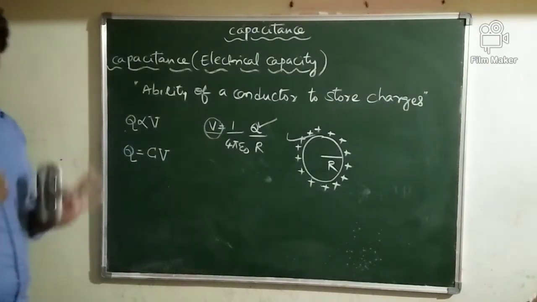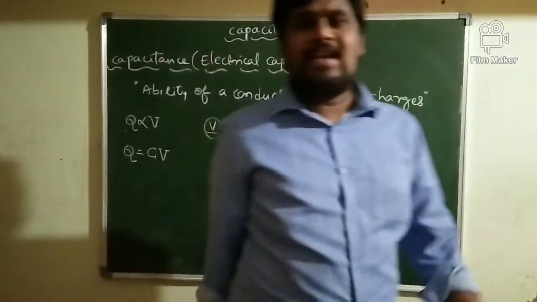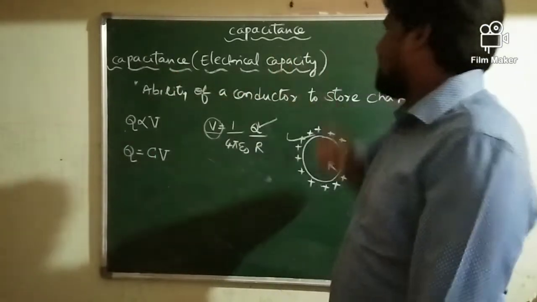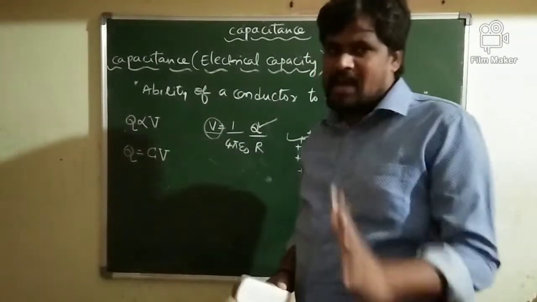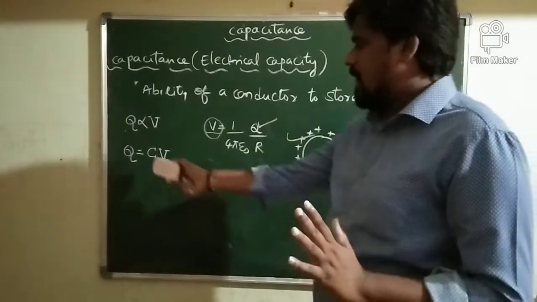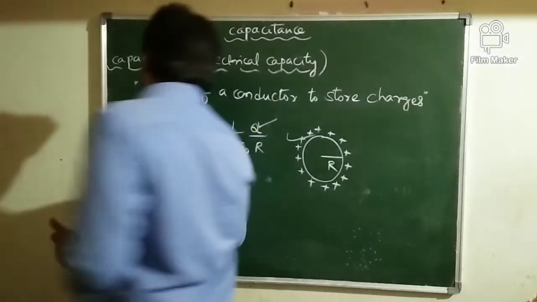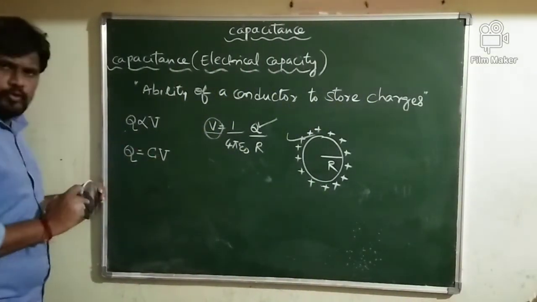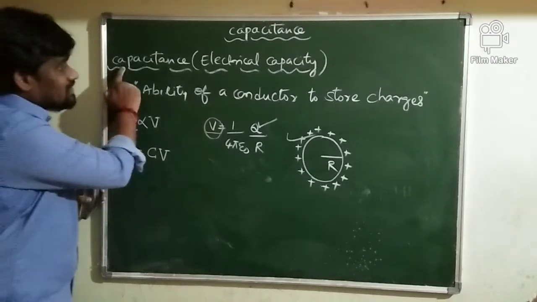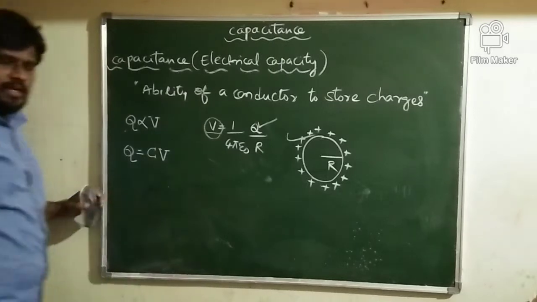C is a constant of proportionality, and this C we will call the capacitance of a conductor, or electrical capacity of a conductor. Capacitance or electrical capacity of a conductor is denoted by C here.